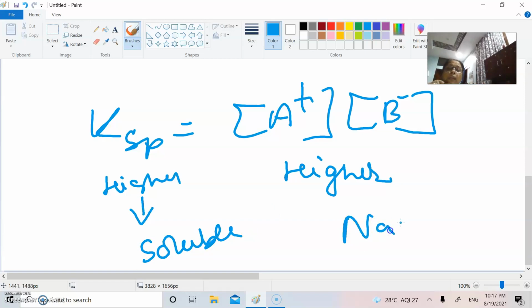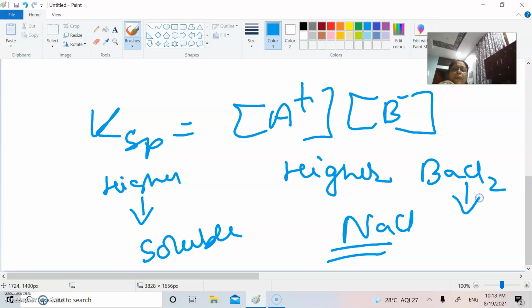Now sodium chloride has a very high solubility product, and that is why sodium chloride is supposed to be almost 100% ionic and 100% soluble. But if you have a salt like barium chloride, this is so heavy. Barium is 56. Though it is an ionic compound to give you Ba 2 positive and 2 Cl negative, it hardly goes into solution.